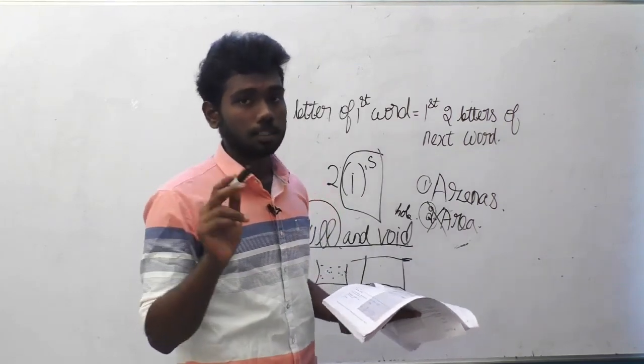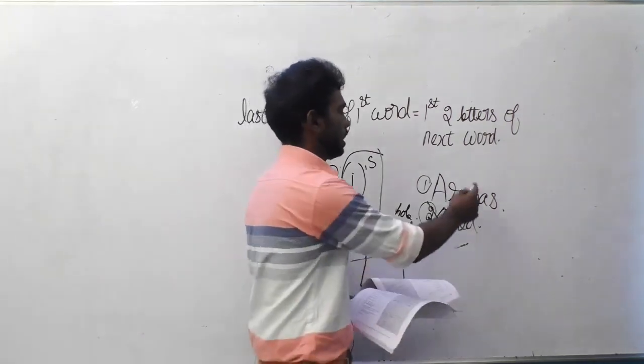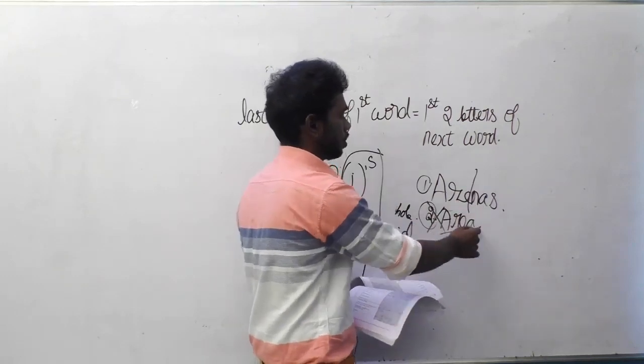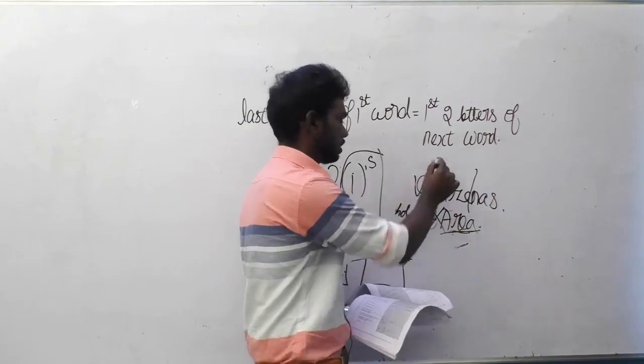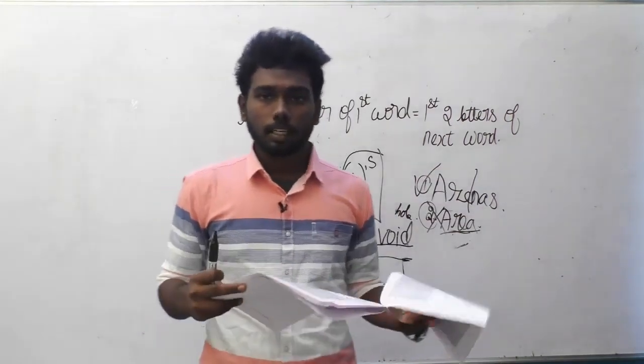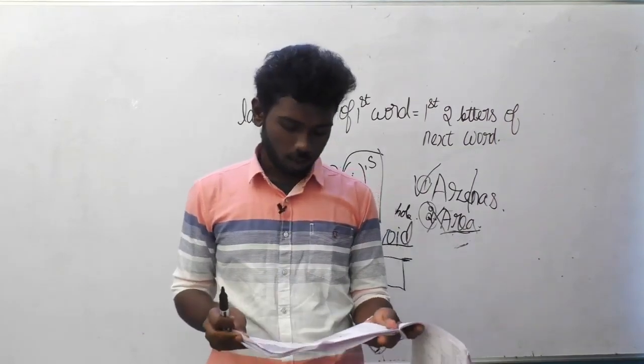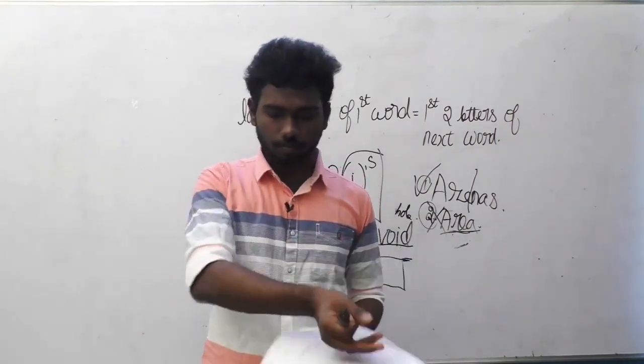Area will not come, because look at the overall logic. The number of alphabets in beware is 6. Area contains only 4 alphabets and arenas contains 6 alphabets. So arenas is the answer. Can you guys understand it? Okay, let's move on to the next question.